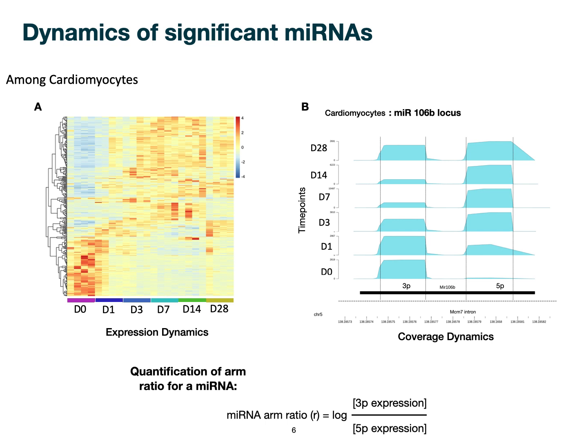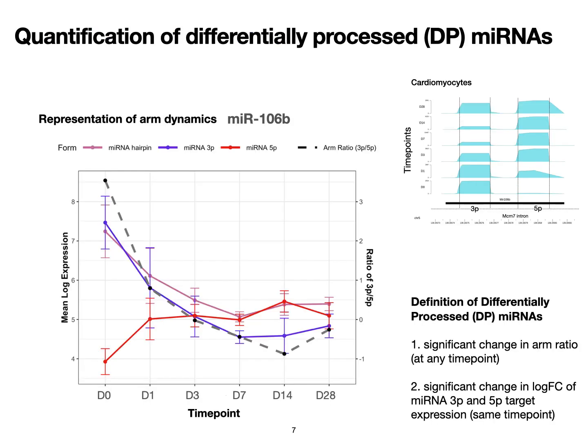To quantify the variation in the arms, we define R as the ratio of the 3p and the 5p arm expression. This line plot shows the representation of arm dynamics and the arm ratio for miR-106b in cardiomyocytes, based on the coverage dynamics we saw in the previous slide.